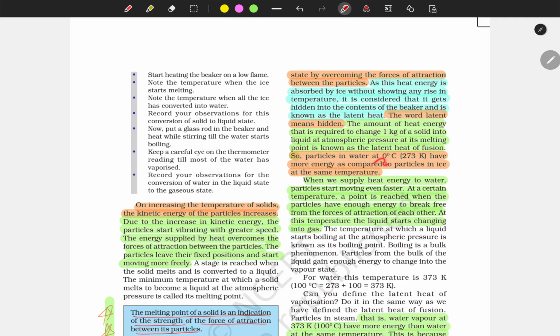So the particles in water at 0 degrees Celsius have more energy as compared to the particles in ice at the same temperature. Why is it so? Because when we heat the ice and give it energy, the energy is used in breaking the attraction force between the particles, and also its kinetic energy increases. So that means more energy compared to the particles of ice, meaning more kinetic energy.